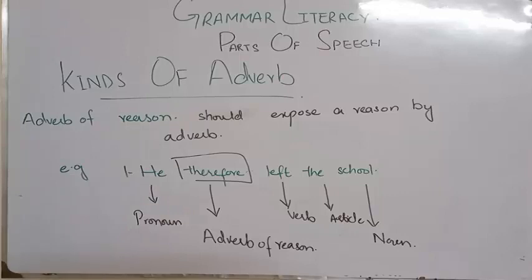In the whole lecture we have discussed the adverb of manner, which shows the manner or how, and the adverb of degree, adverb of quantity, adverb of affirmation, adverb of reason, adverb of time, and adverb of frequency. These are the kinds of adverb. I hope that you have understood it. You just have to focus on the examples. By the examples you are going to understand the things.